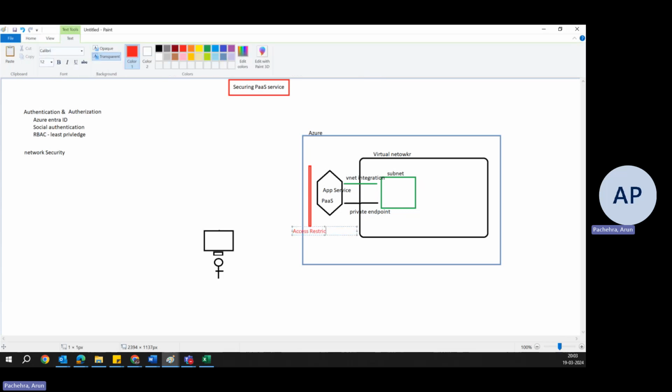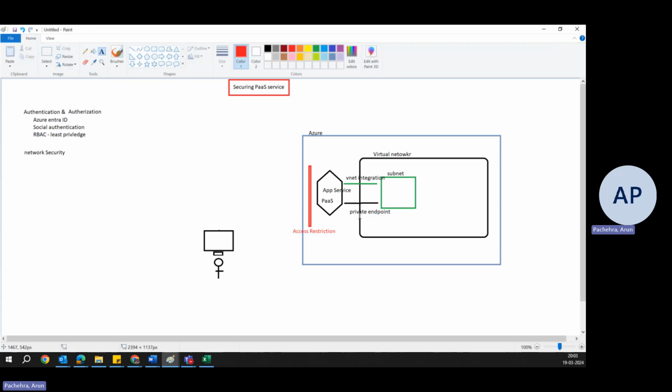For example, you have enabled private endpoint and VNet integration, and you don't want people to access your application from outside. You can have the access restriction block everything, or enable only known IP addresses, or block the known IP addresses, things like that. This is not done yet, so do not judge the design. The design and architecture are completely different, but here we are learning the various aspects of security which will help us to secure the app service. Okay, so these are the three things from the network security perspective.